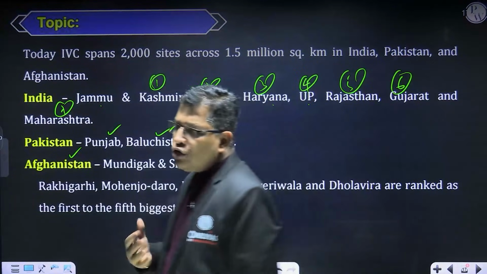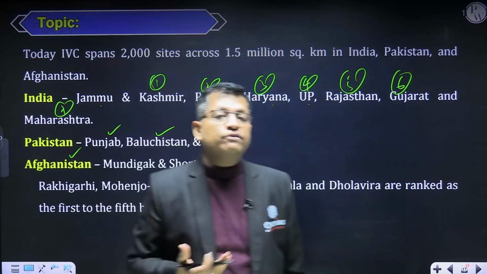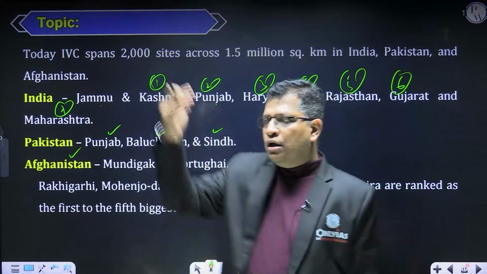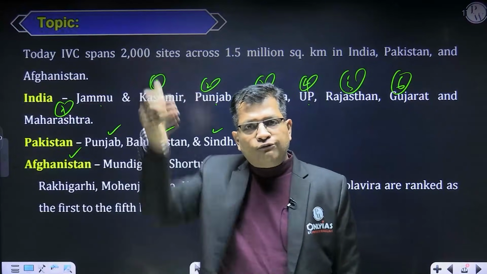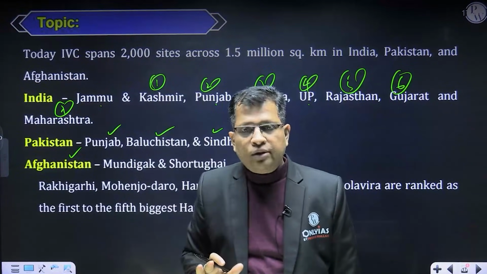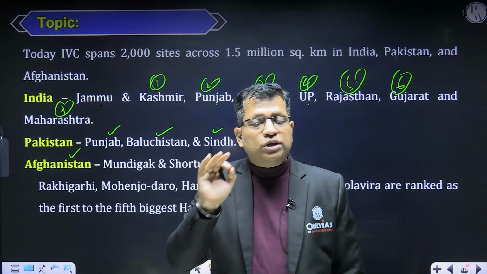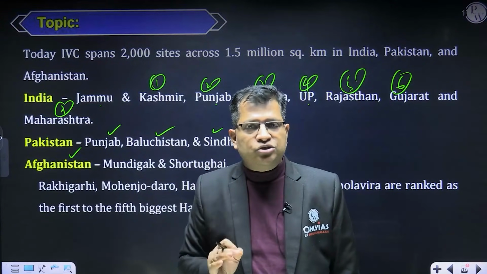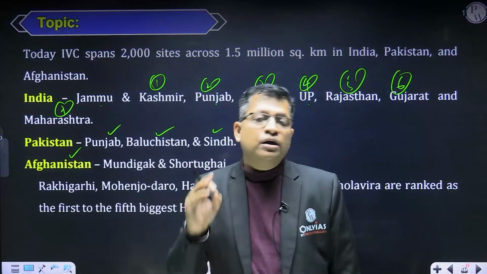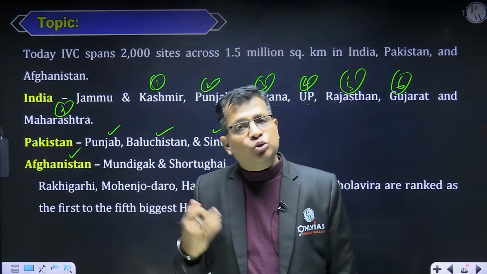Now, if I talk about the urban sites of the Indus Valley civilization, then we can expect a question like this: arrange the top 5 cities of the Indus Valley civilization according to their area, right? According to their area, the largest site of the Indus Valley civilization is Rakhigarhi, which is in Haryana, India, right? And then it is followed by Mohenjo-daro in Pakistan.